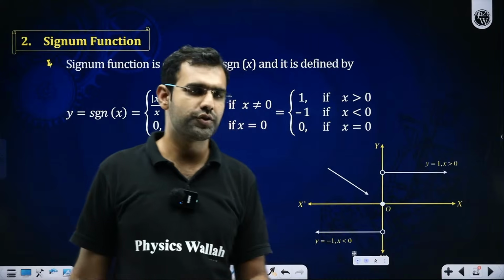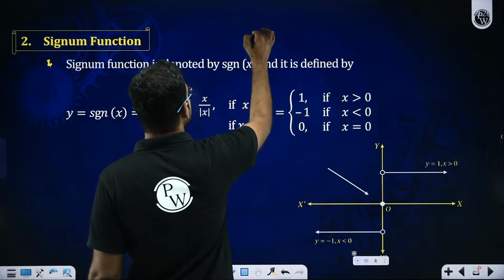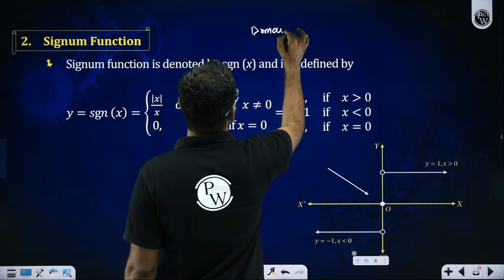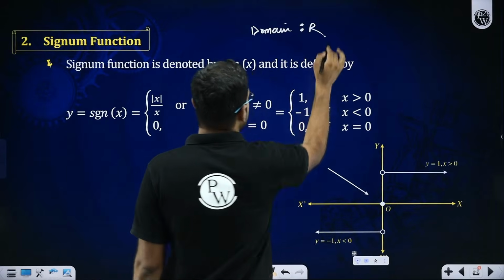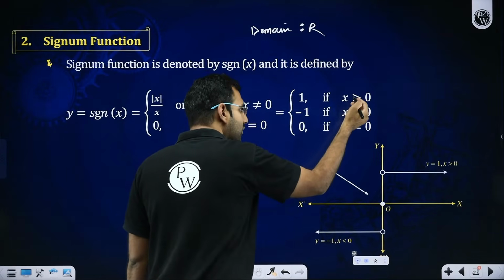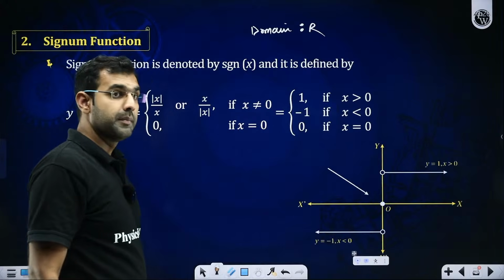So sir, what about its domain? Sir, if you talk about its domain, don't you think that its domain is all the real numbers? It is defined for negative real numbers, positive real numbers, 0 as well. But sir, what about its range?